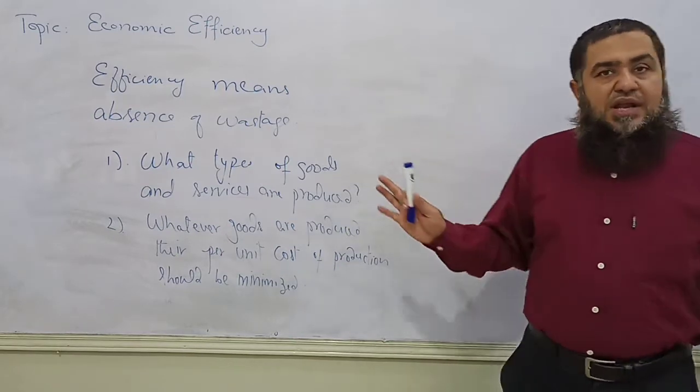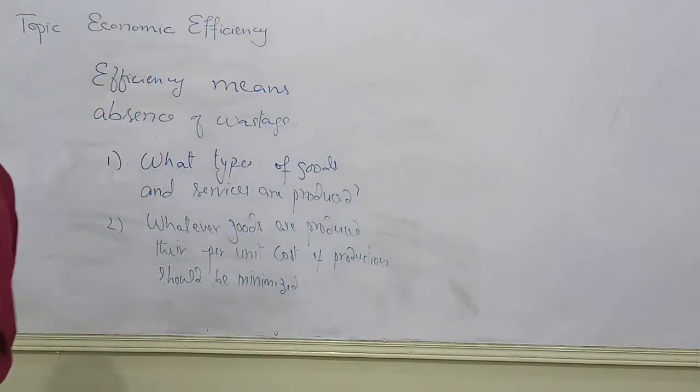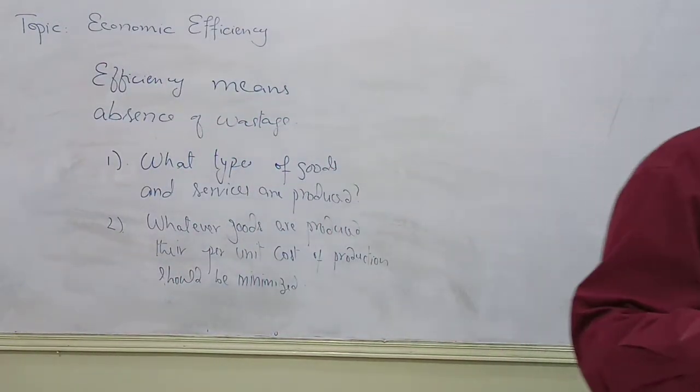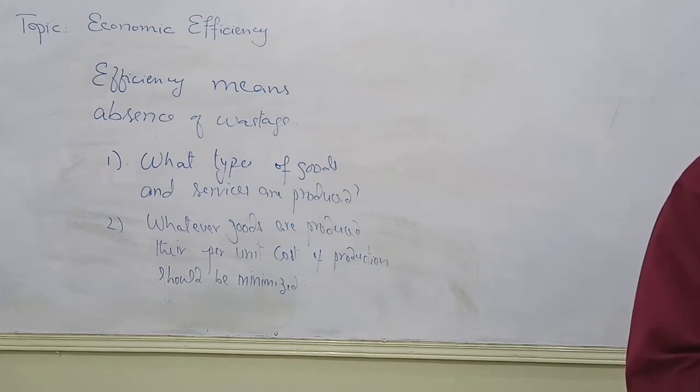Clear or not? So allocative efficiency means whatever is the demand, and another thing, whatever goods are demanded, they should be supplied in the right quantity. There should not be any shortage. I mean that all your markets should be in equilibrium. If there is shortage, if there is surplus, then again we are having allocative inefficiencies. Clear?